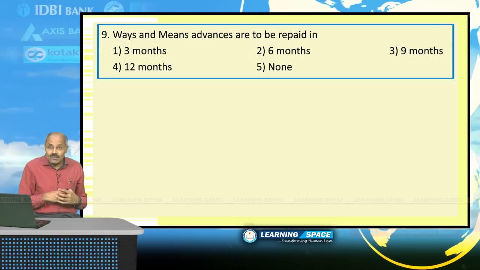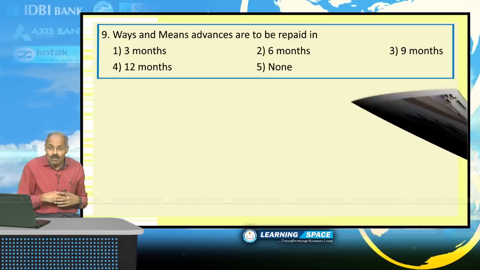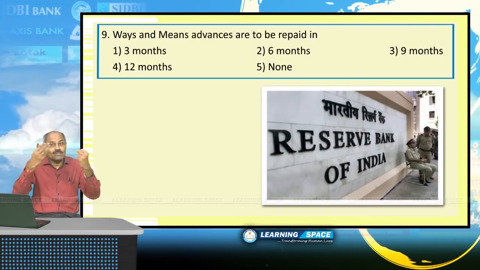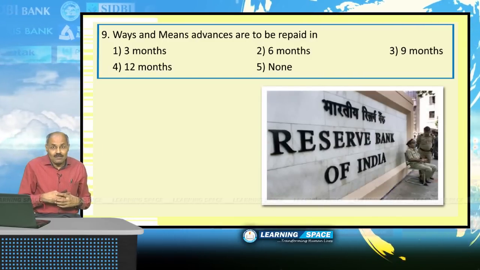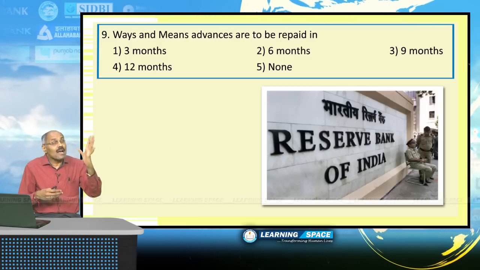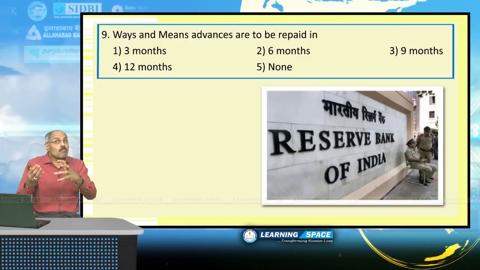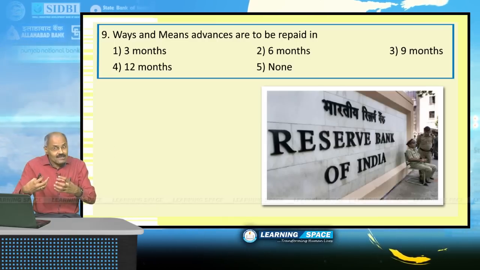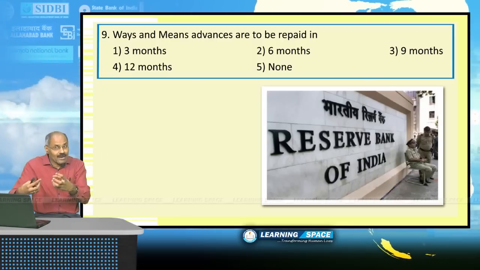State governments may have their own liquidity problems. They have to pay salaries to the staff, they have to pay bills to several persons. When they have liquidity problems, they can borrow money from Reserve Bank of India. States can borrow money from Reserve Bank of India.